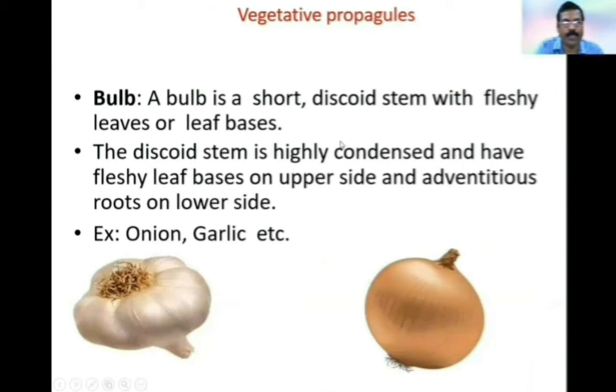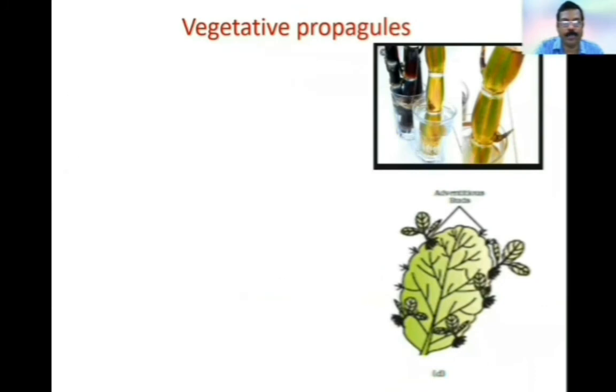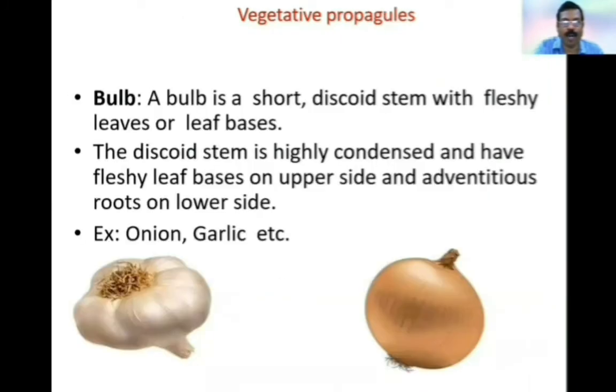Bulb. A bulb is a short discoid stem with fleshy leaves or leaf bases. The discoid stem is highly condensed and has fleshy leaf bases on the upper side and adventitious roots on the lower side. Examples: onion and garlic. Here, this is the discoid stem, a highly condensed stem, and it has scale leaves with some reserve food materials. Here also, this is the onion, which shows the highly condensed discoid stem and fleshy leaves on it.